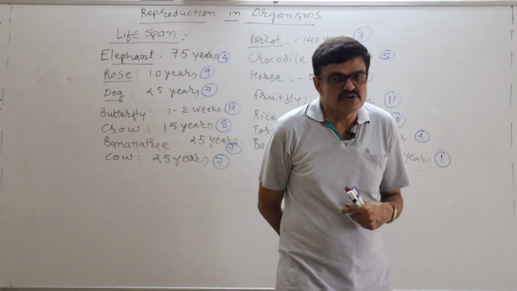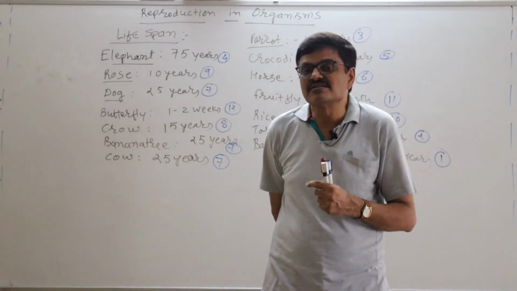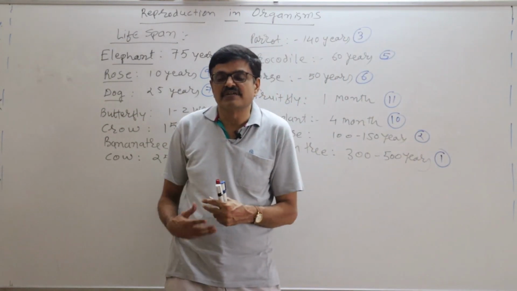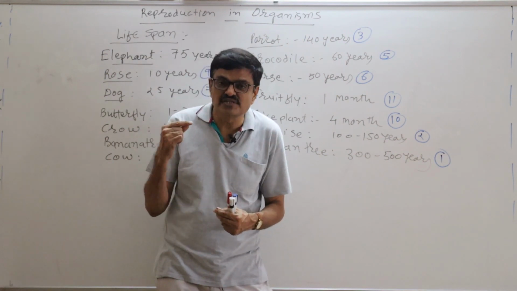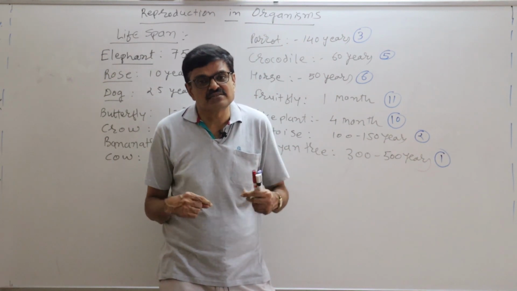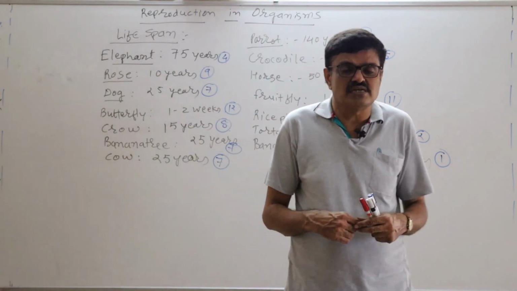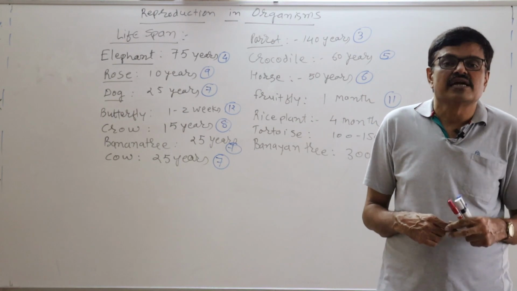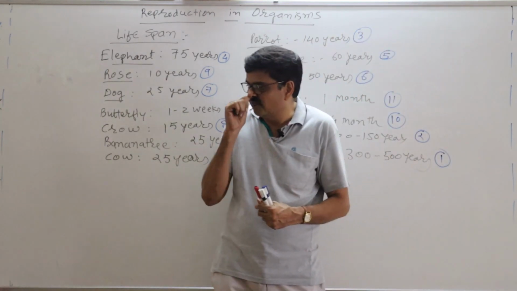But as far as reproduction is concerned, reproduction depends upon which factors? First of all, it depends upon the habitat, in which habitat they are alive. Whether they are living in a terrestrial habitat, an aquatic habitat, or are amphibians, it depends first of all on the habitat.